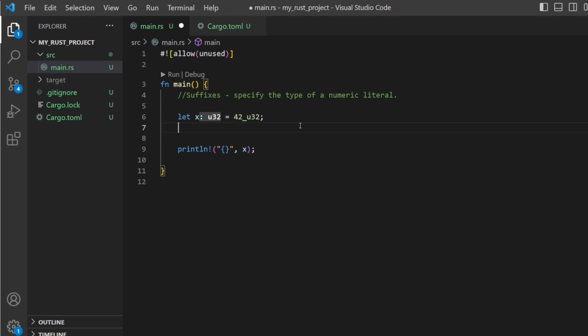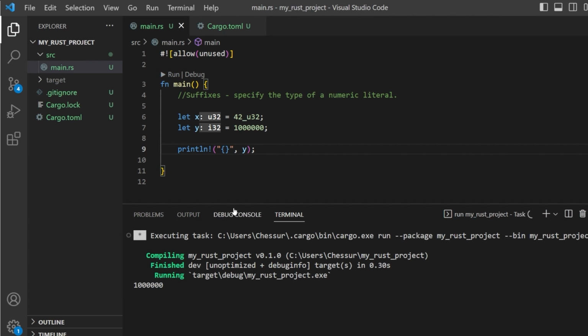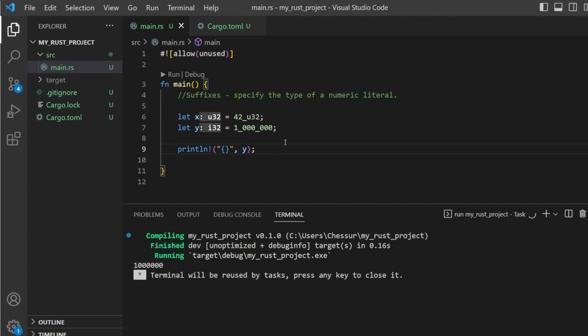Another example is we could say let y equal 1,000,000. That's perfectly fine, it's still 1,000,000, and we can save and run and we'll print out 1,000,000. Also, we can separate these. What if we wanted to make this look like this? It's no different, it'll still print 1,000,000. This is much more readable on our eyes. We can't use commas here to designate 1,000,000, but we can use underscores as spacing.